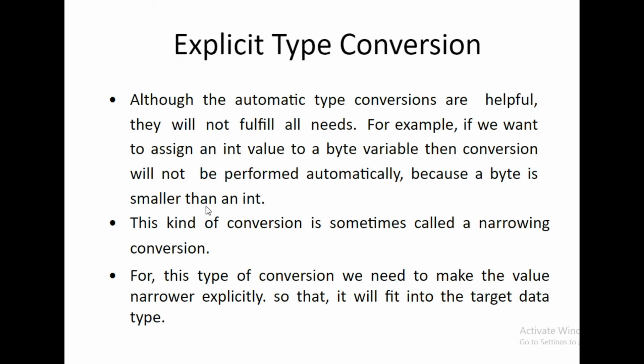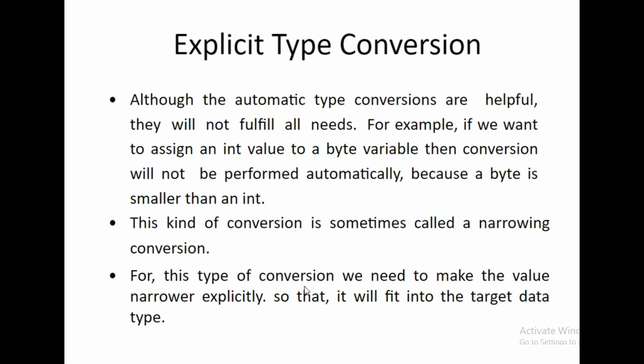Second one is explicit type conversion. Although the automatic type conversions are helpful, they will not fulfill all needs. For example, if you want to assign an integer value to a byte variable, then the conversion will not be performed automatically, because a byte is smaller than an integer, right? When the destination data type is smaller and the source data type is higher, then you have to use explicit type conversion. Sometimes it is called the narrowing conversion.